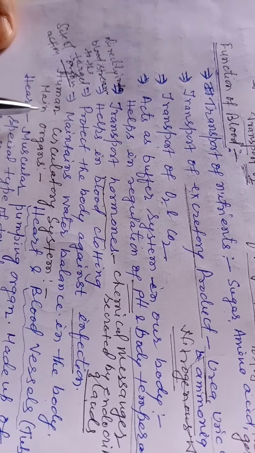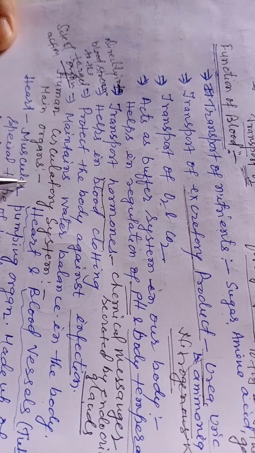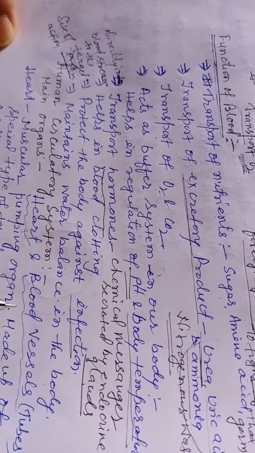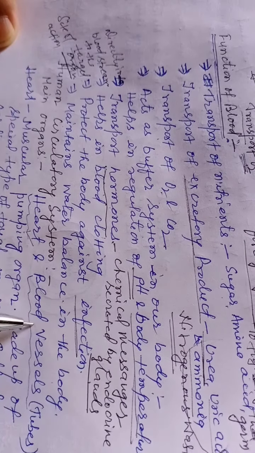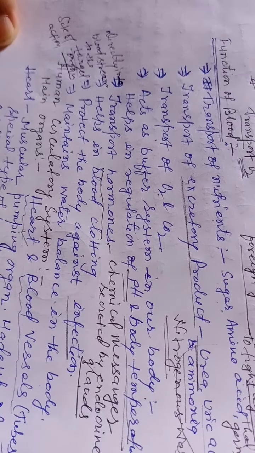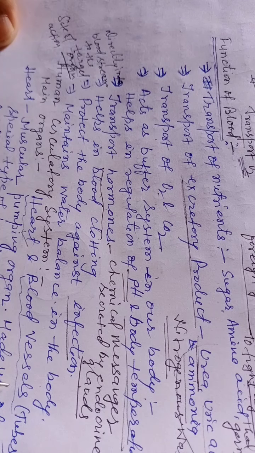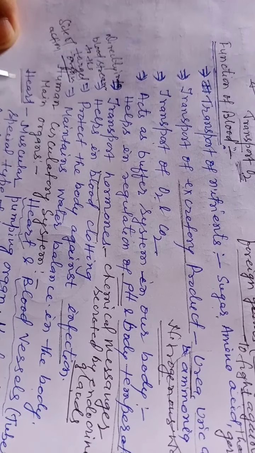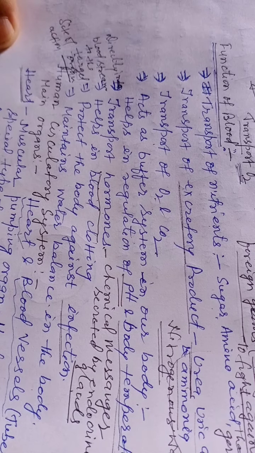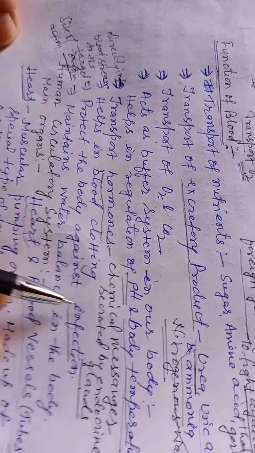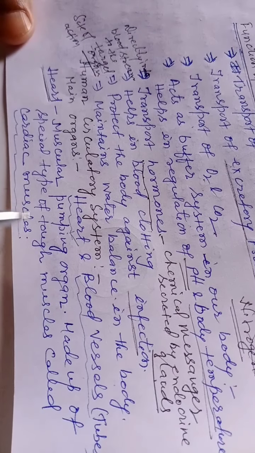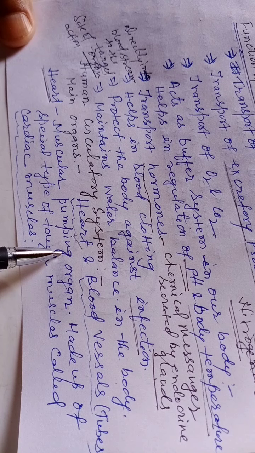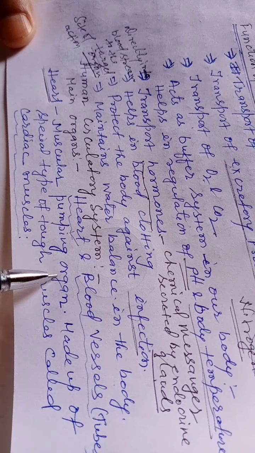Now the human circulatory system. The main organs are the heart and blood vessels. The tubes which carry blood are called blood vessels. There are three types of blood vessels: arteries, veins, and capillaries. We will discuss them later. First of all, the heart. The heart is a muscular organ, also called a pumping organ, as it pumps blood to all parts of the body.